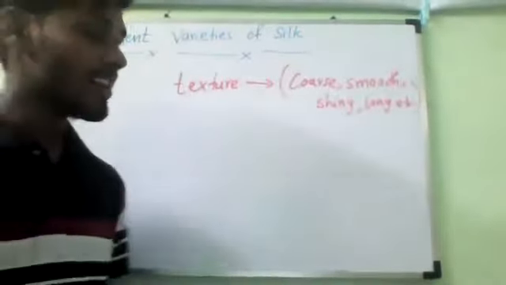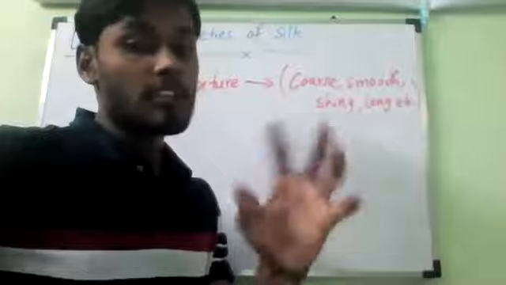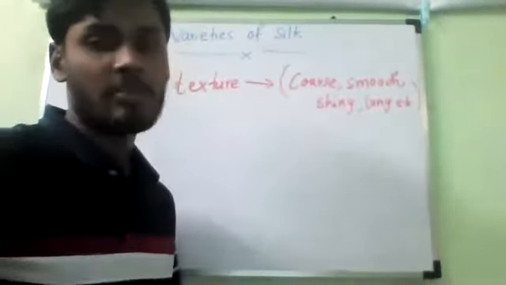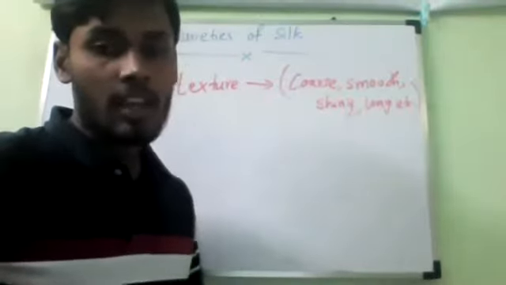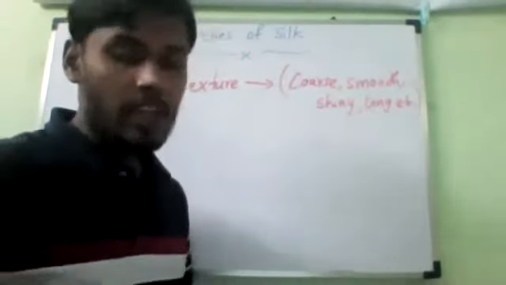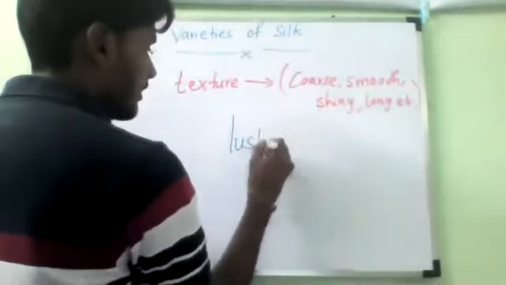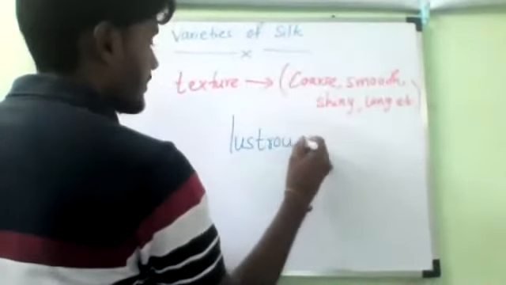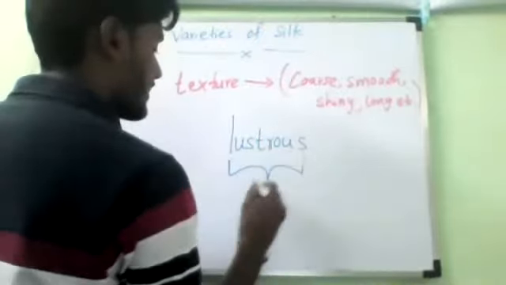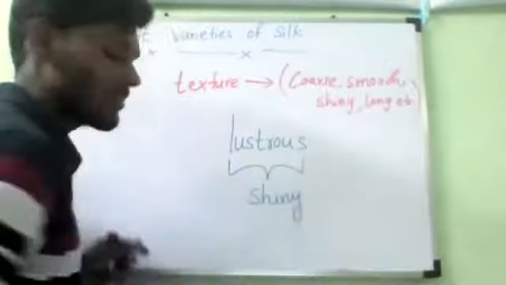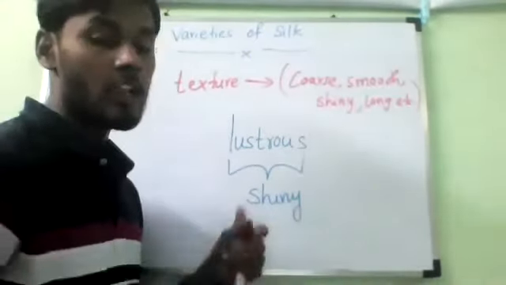This silk is very, very soft and very, very lustrous. What is the meaning of lustrous? Have you heard the word lustrous? Lustrous means shiny. And the silk is very soft.